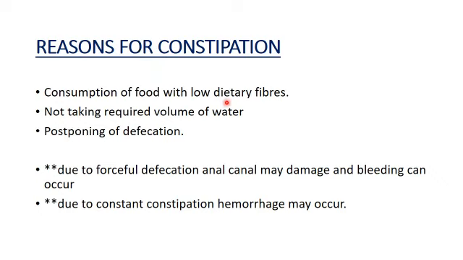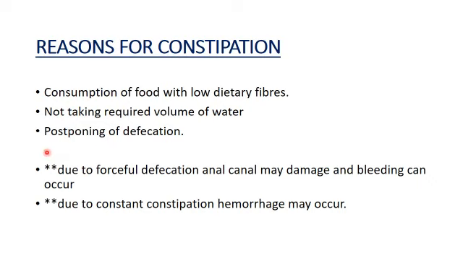Consumption of food with low dietary fibers. We should consume fibrous food like vegetables and fruits. When we consume more low dietary fiber food, it will cause constipation. And not taking the required volume of water. We should drink at least 3 liters of water a day. If we do not take the required volume of water, it will cause constipation. And postponing of defecation.